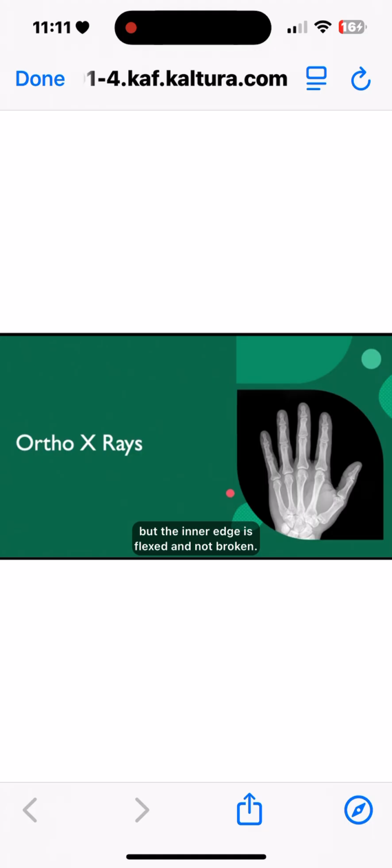Comminuted means it's ruptured with multiple fragments. Intra-articular fracture occurs within the joint space. Impaction fracture, broken ends of the bone are jammed together by force of injury. Compression fracture of the spine, for example, in osteoporosis or trauma. Spine and osteoporosis by far most common there. Avulsion fracture, tendon or ligament attached to the bone. When the soft tissue is pulled, it pulls a piece or a fleck of the corner of the bone with it. This commonly occurs in ankles.